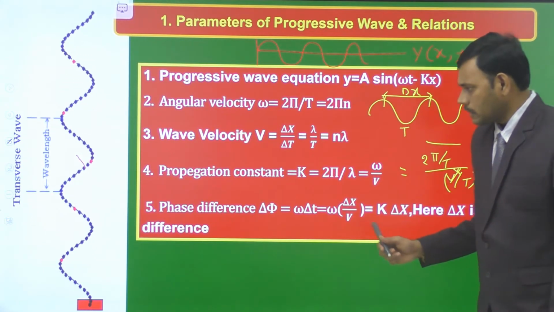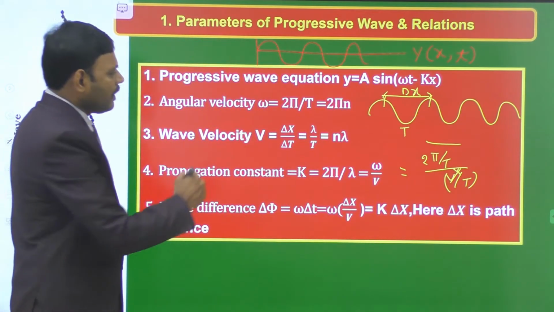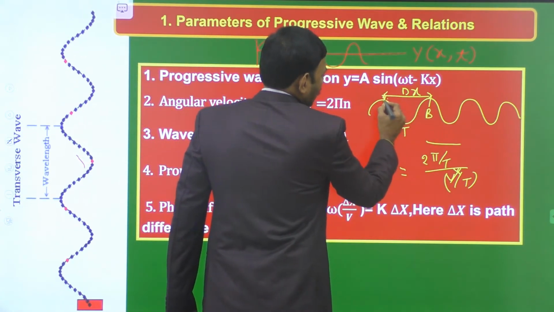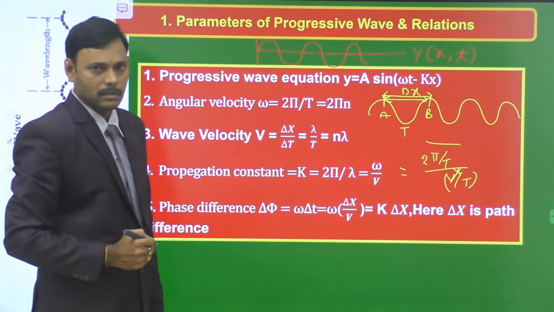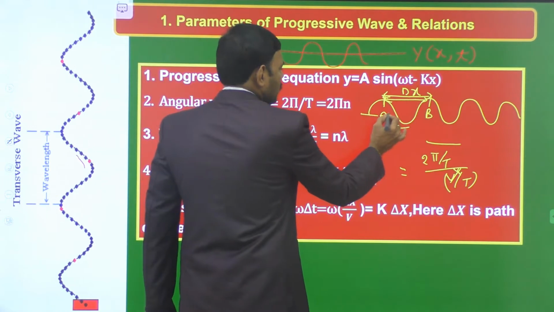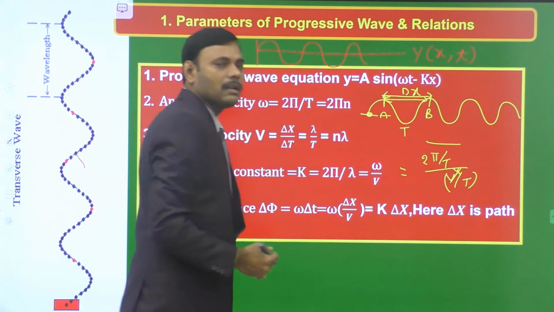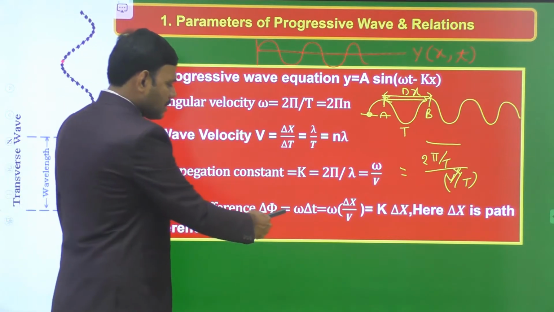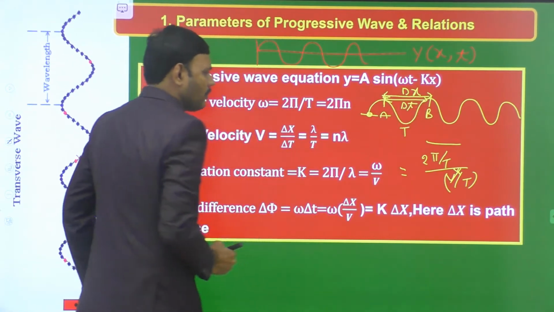Next, one more important point is the relation between phase difference and path difference. When a wave is traveling from one point, let it be A, to another point B, the distance between these two points is the path difference Δx. Then the phase, that is the angle difference with respect to the mean position, the initial position, by which the two points differ in angular displacement is known as the phase difference Δφ, which is ω into Δt. The time of journey from A to B is Δt and the angular velocity of the wave is ω.